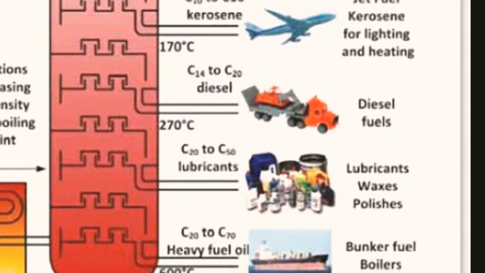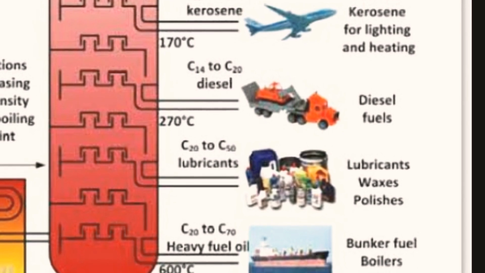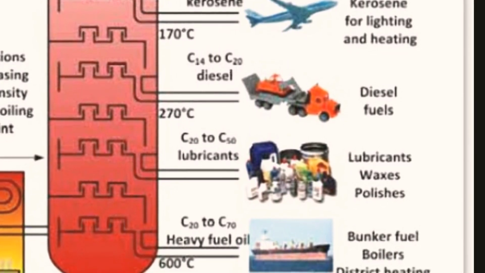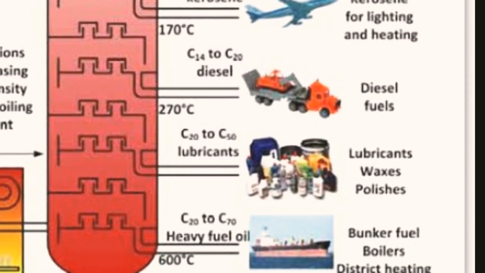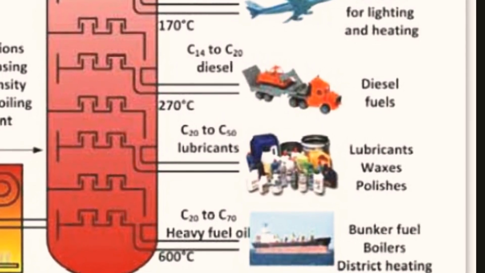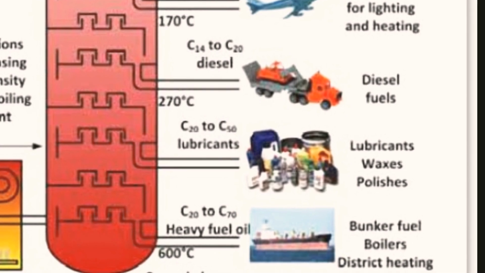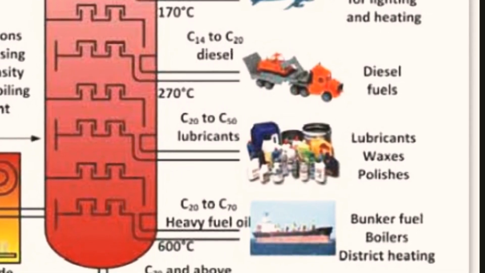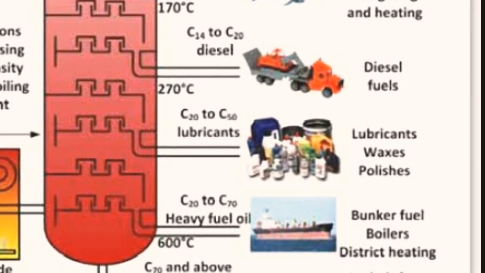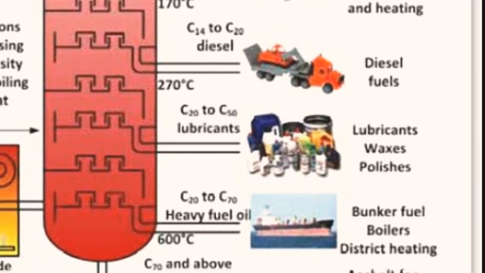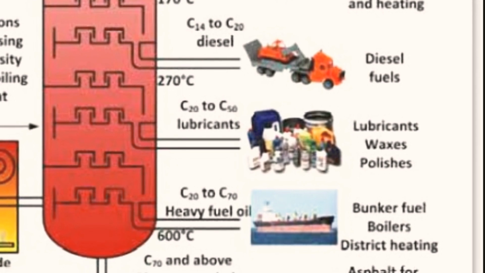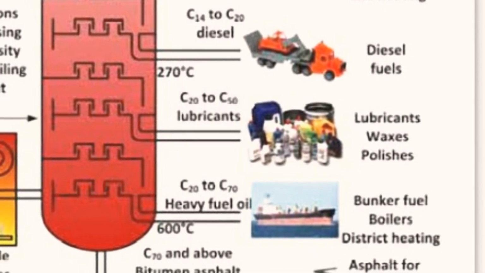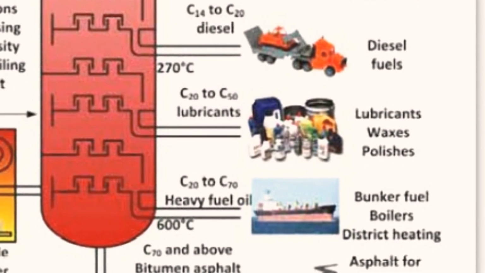This is used as fuel in heavy motor vehicles such as buses, trucks, tractors and diesel train engines. It is also used to run pump sets for irrigation in agriculture and in electric generators to produce electricity on a small scale. See, we have lubricants and waxes and polishes. These lubricants are used for lubricating machineries. Wax in the form of paraffin wax is used for making candles, Vaseline, ointment, wax paper and grease.